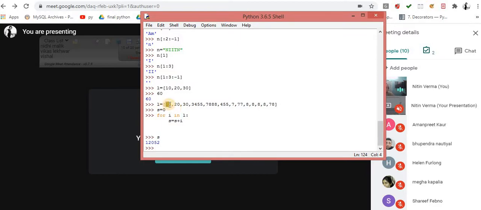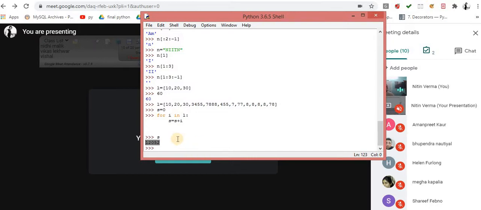The first person comes, the person who bought the first product, that is rupees 10, again 20, 30, then the price of this one, this one, this one, and finally you have to print your final bill. This is your final bill that you are supposed to display on the screen. So I think the picture is clear. Everyone attempted it, very good.